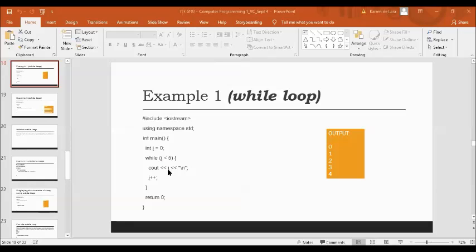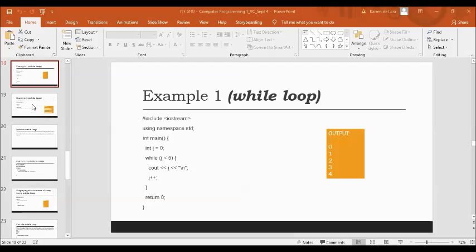So the concept of the while loop is the same as the for loop. You have to satisfy the condition, and if it becomes false, the program will automatically terminate. In this condition, we have i is less than 5. So if the value of your i is 5, when you evaluate it, 5 is less than 5 is false, so the loop terminates.